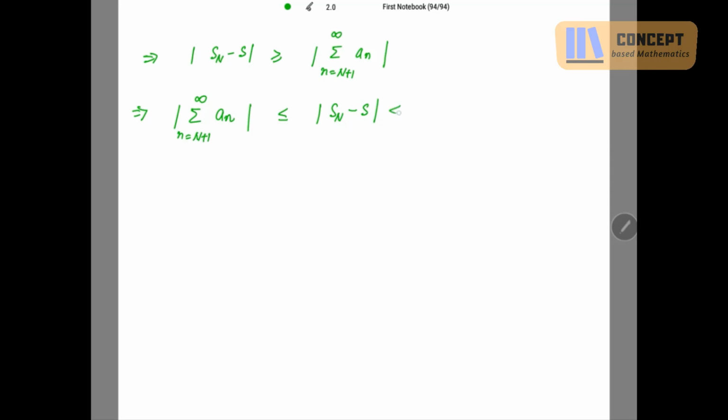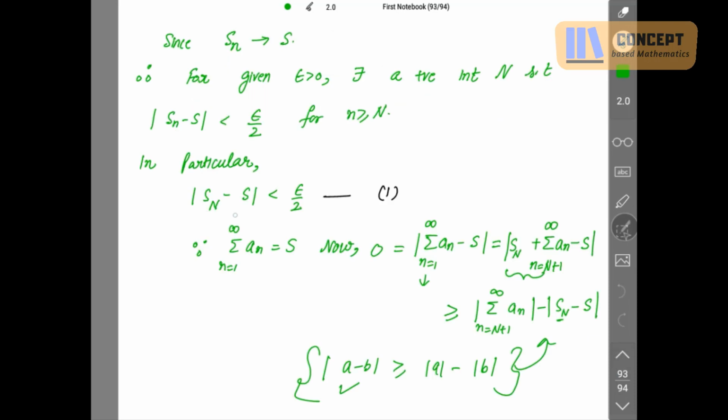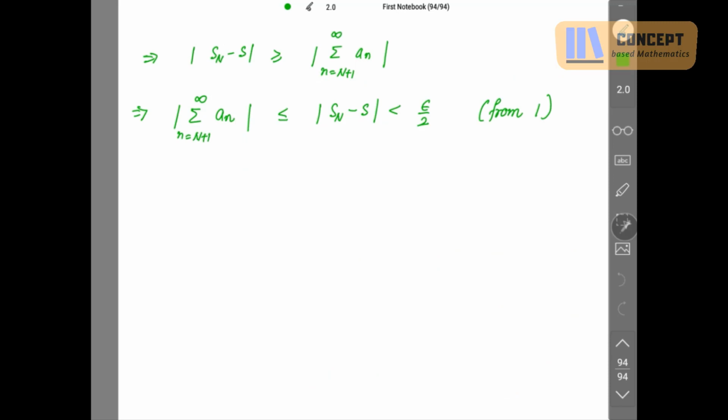This is strictly less than epsilon by 2, which is from 1. We have marked that equation as 1. Now remark this as 2. We will use this later on.